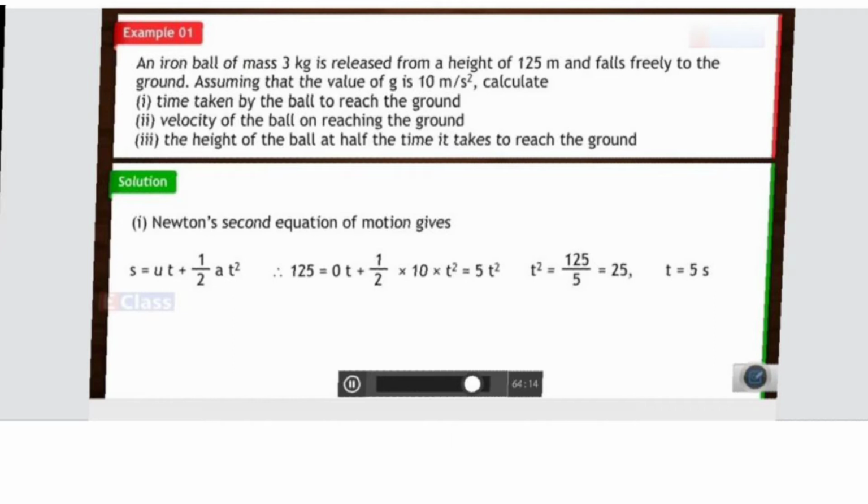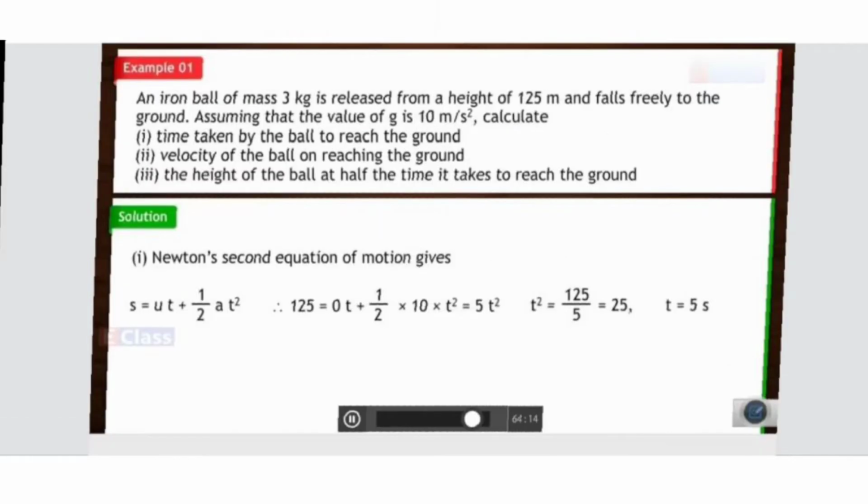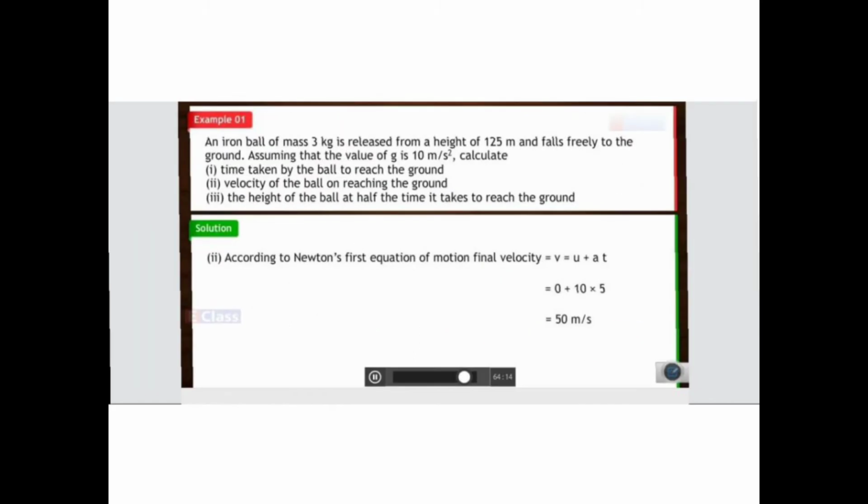So 10 and 2 cancel, and you will be having 5 t square. Now t square will be 125 upon 5, that is 25. So t you will get as 5 seconds.